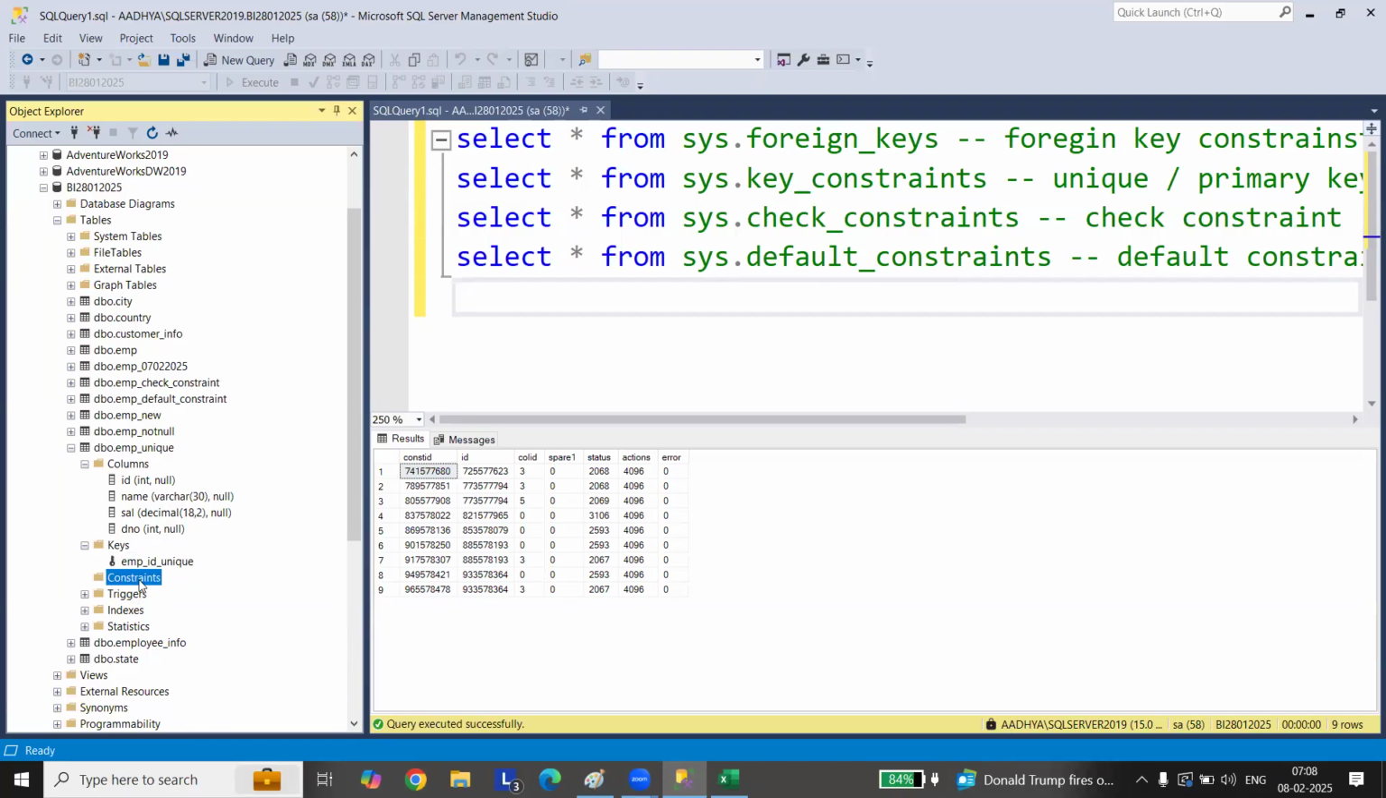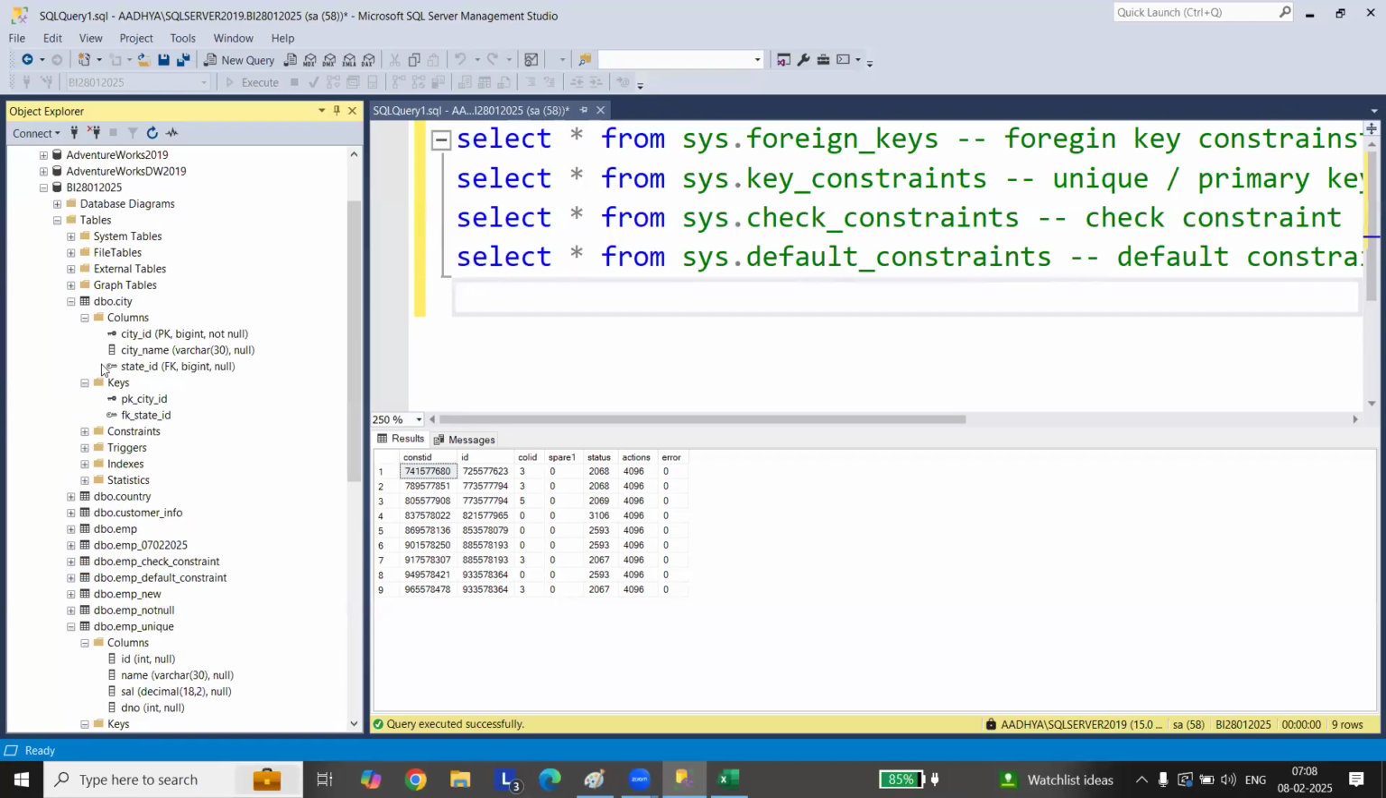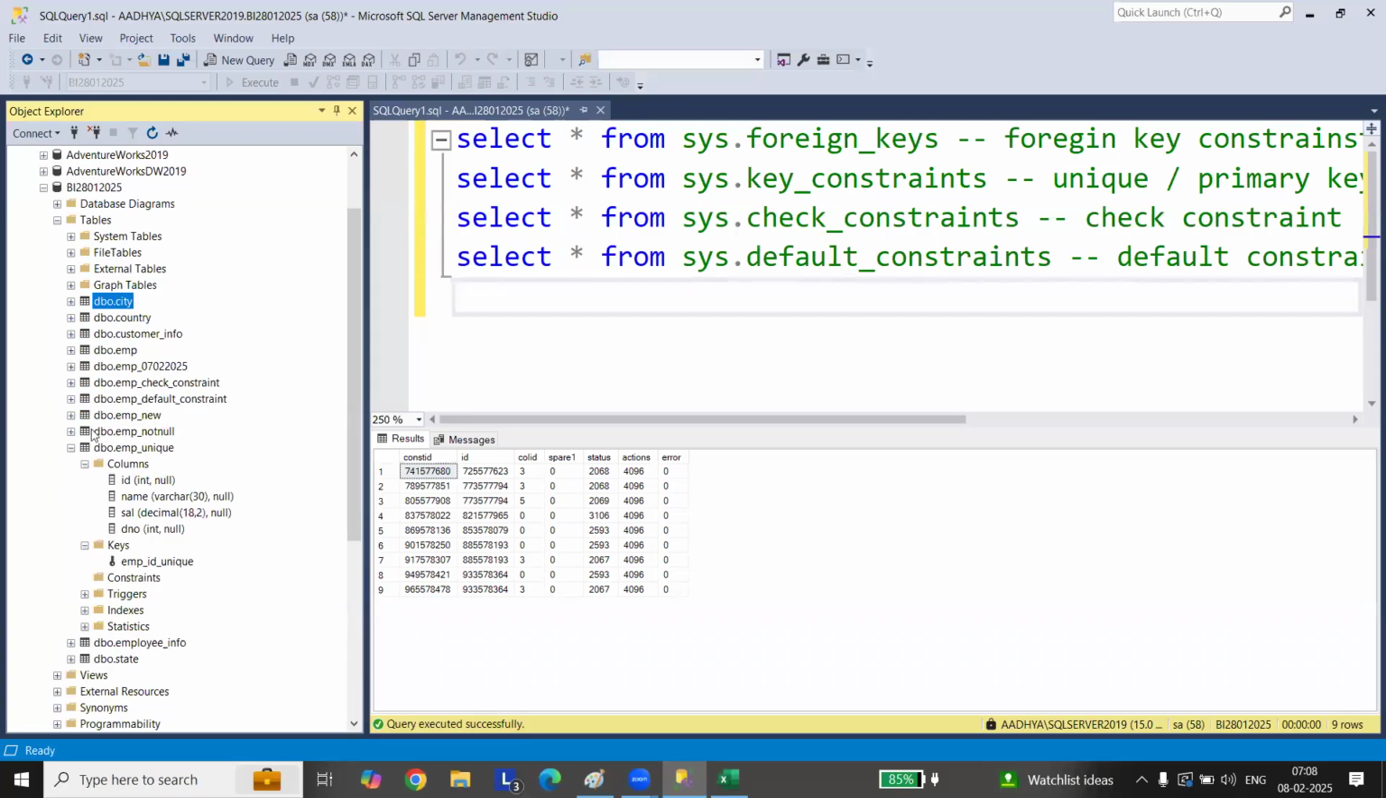So go to the default one. Here in unique, in keys. Similarly, we have created the master table, like city. You can see here. But yesterday we created a default constraint also. You don't see it here, you don't see it in the keys also. You see it in the constraints. Did you see here? We created check and default.